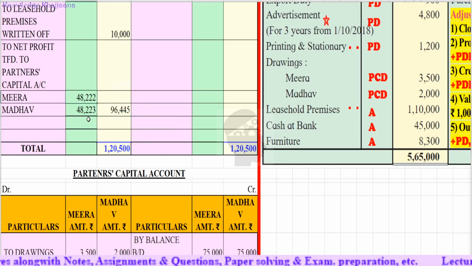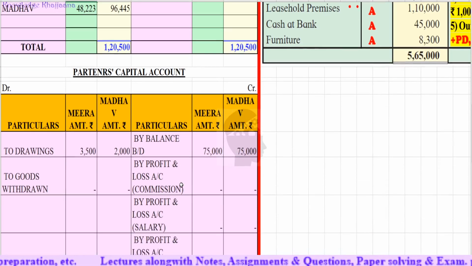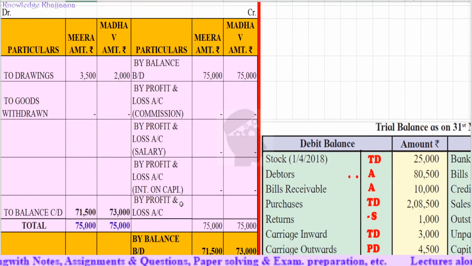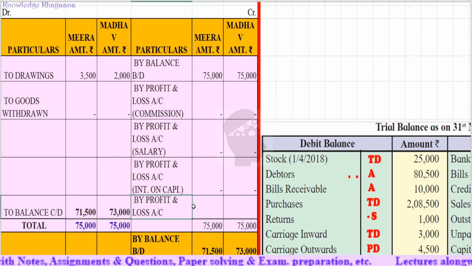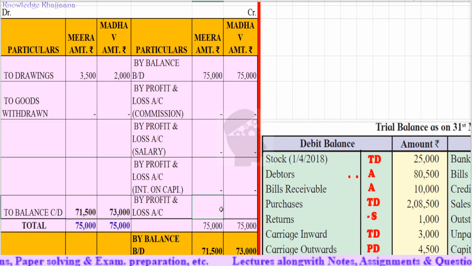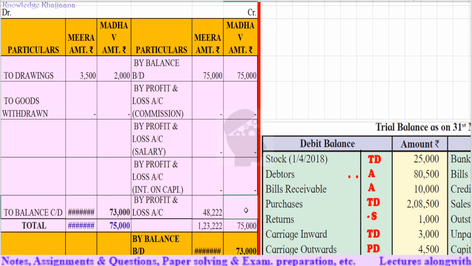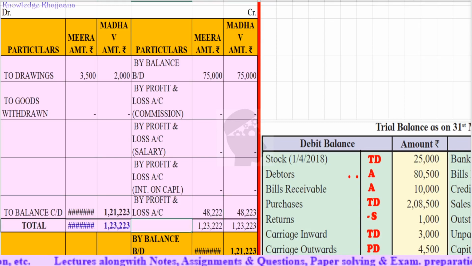Okay. Now, what are we doing? This net profit we are transferring to the partners' capital account of the respective partners, Meera and Madhav. So this is the partners' capital account, and we will transfer it, that is, by profit and loss account. Okay, by profit and loss account, net profit it is 48,222 for Meera and 48,223 for Madhav.